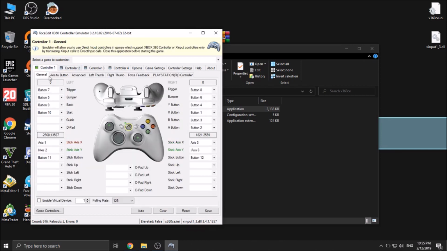So the light screen, which we can use here, so I can test the joystick here. As you can see, it's moving.